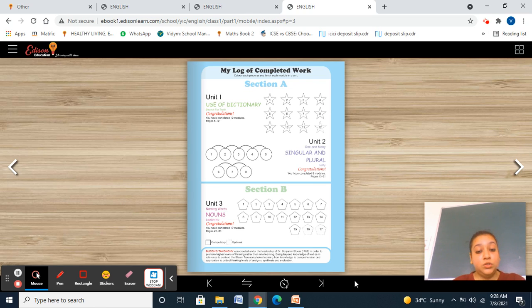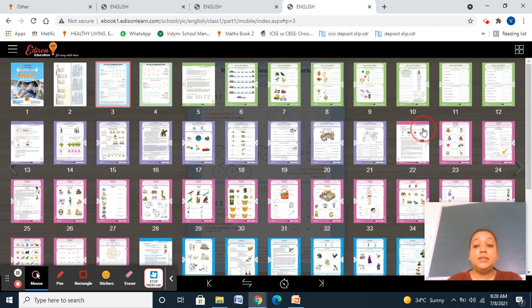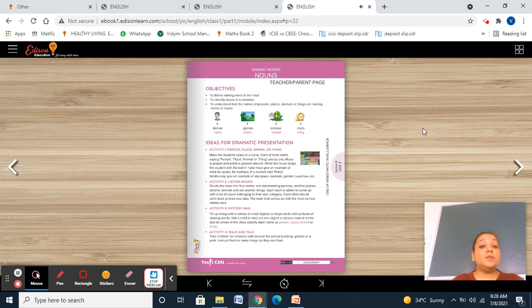There are 17 modules in this particular chapter. So we are going to learn about the nouns, what are nouns, how we classify nouns, and how we can find the nouns in the sentence. Nouns are a basic thing that we see in a language. Without nouns there will be no sentence, without nouns there will be no conversation between anybody. If I'm talking to you right now, if I'm saying something, I'm saying it about some noun. I'm talking about nouns only. So nouns are the basic and first thing that we see in the sentence.